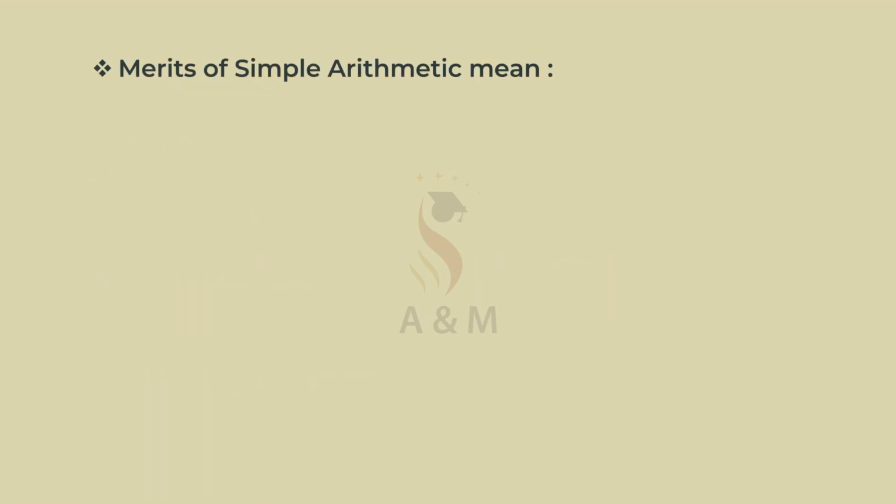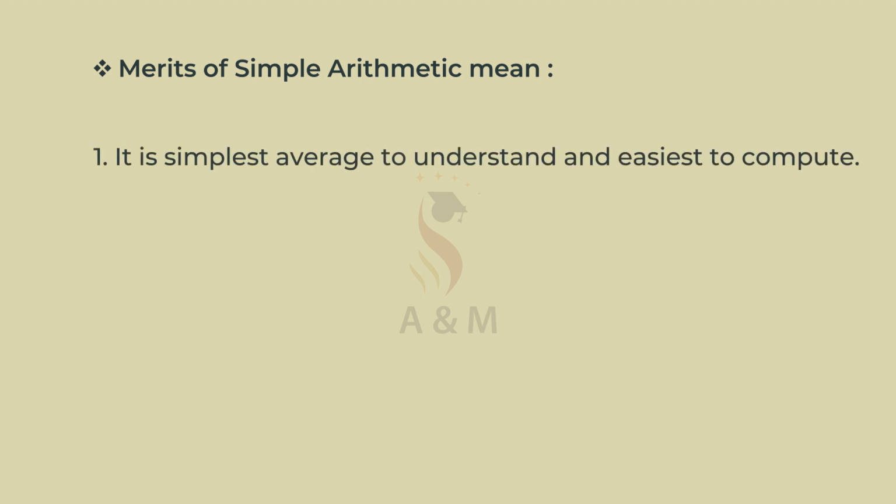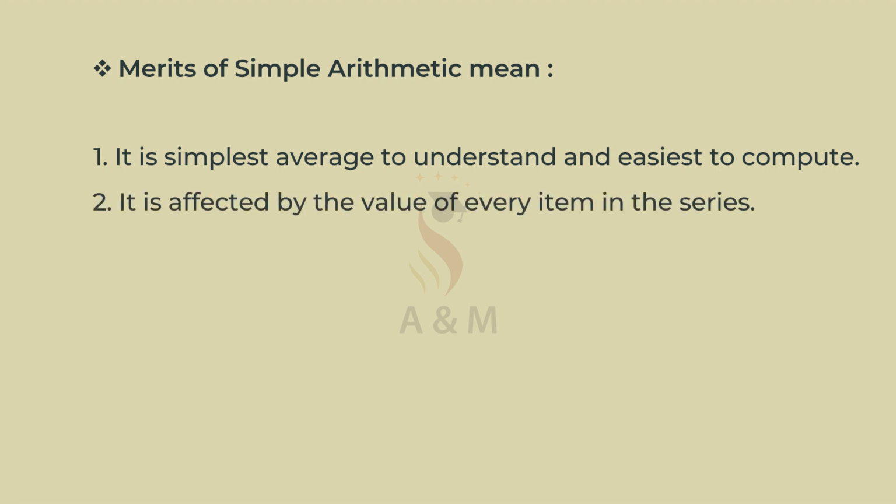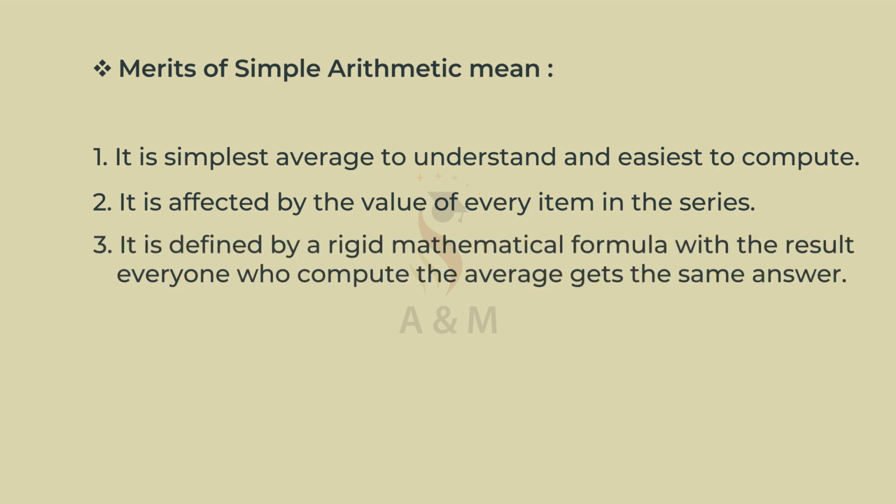Merits of simple arithmetic mean. It is the simplest average to understand and easiest to compute. It is affected by the value of every item in the series. It is defined by a rigid mathematical formula, with the result that everyone who computes the average gets the same answer.